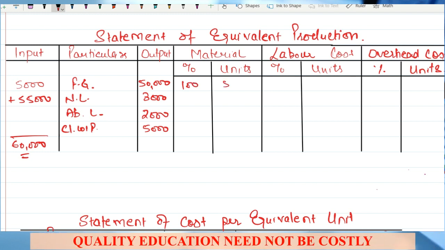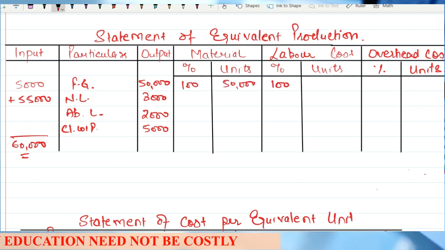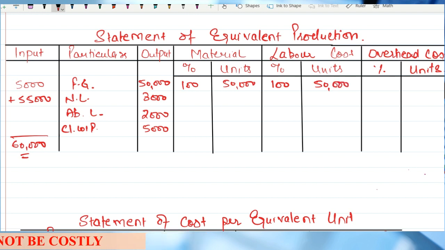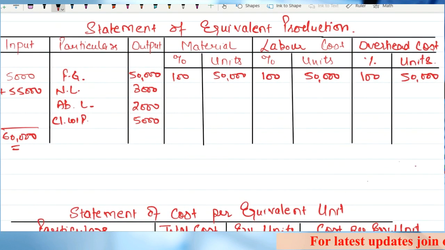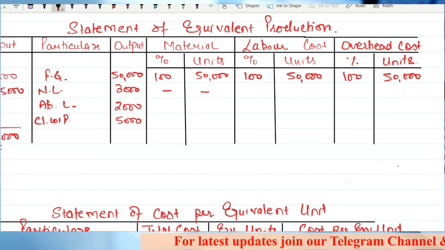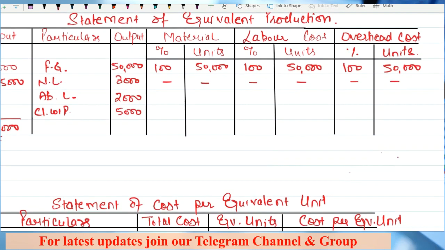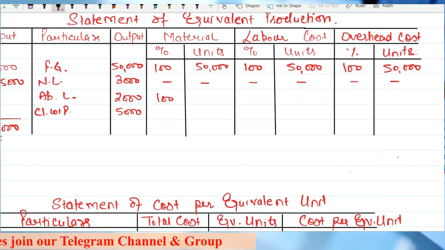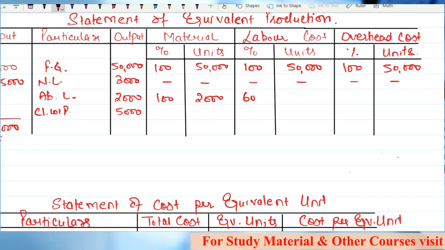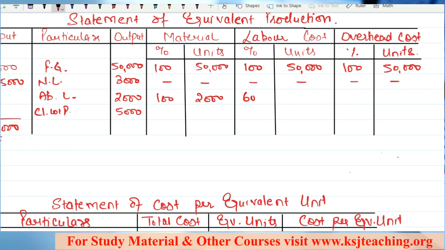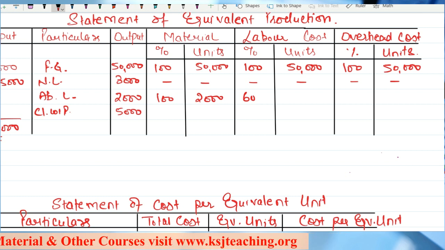100% completion here, 50,000 units, 100%, 50,000 units. Then normal loss, nothing to be taken here. For abnormal loss, they have given the degree of completion 100% on material, that is 2,000. 60% for labor cost, sir? 60% is 1,200 units.